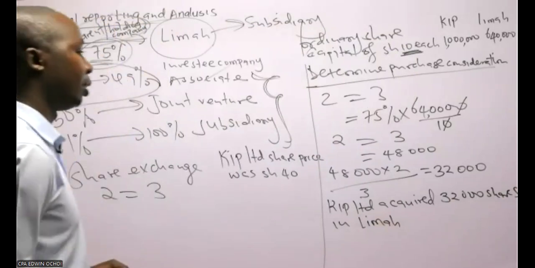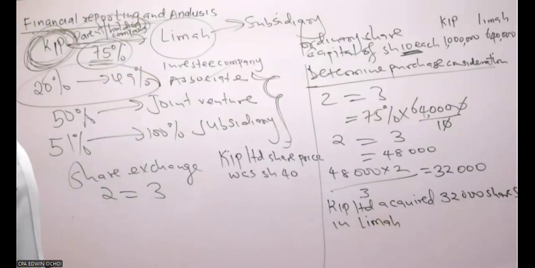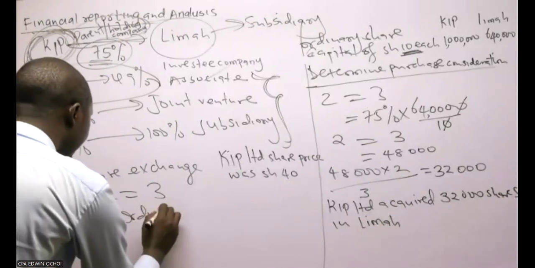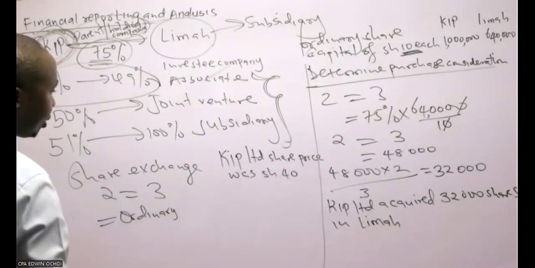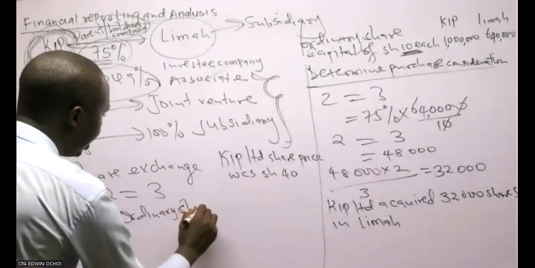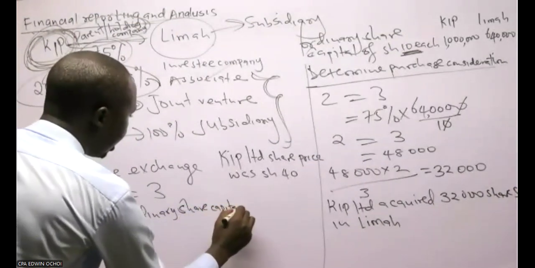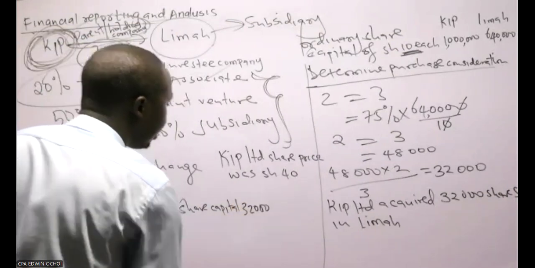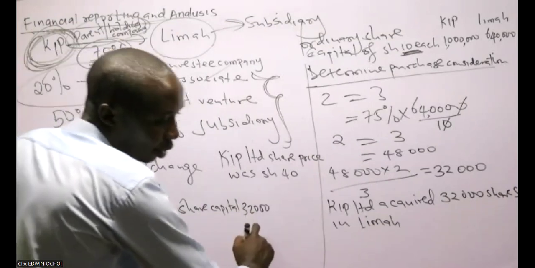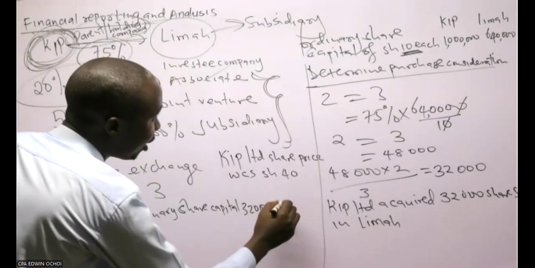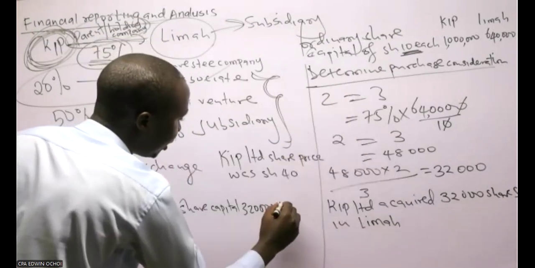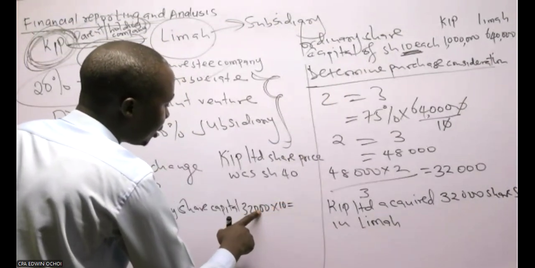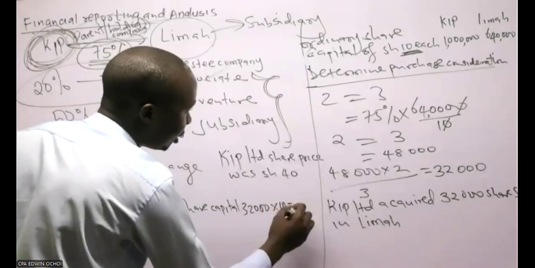For you now to determine our purchase consideration, our ordinary share capital will be the 32,000 times the par value. Remember, the ordinary share capital is measured at par value. The par value is 10. So 32,000 times 10 is 320,000.